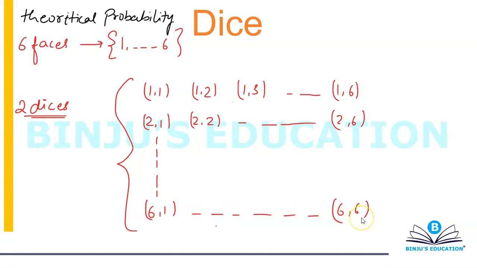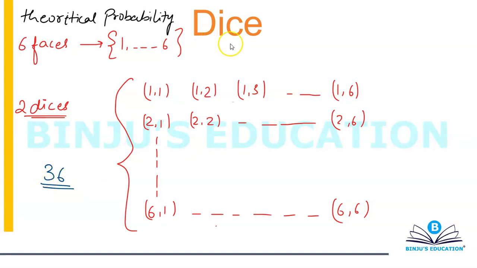I hope you have understood: 1,1, 1,2, 1,3, 1,4, 1,5, 1,6, 2,1, 2,2, 2,3, 2,4, 2,5, 2,6, and it goes up to 6,1, 6,2, 6,3, 6,4, 6,5, 6,6. Your total number of cases will become 36.